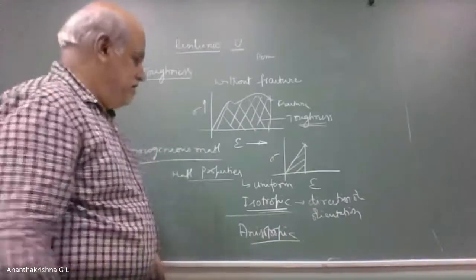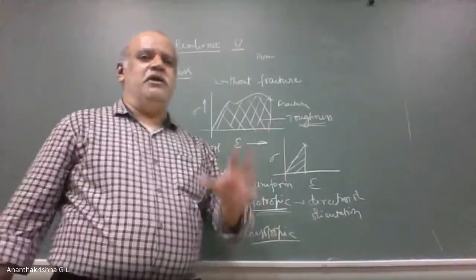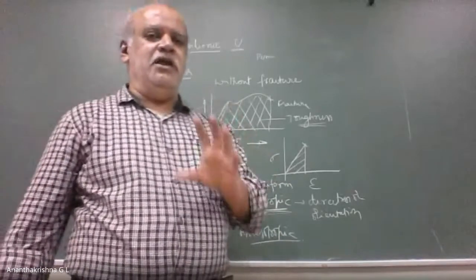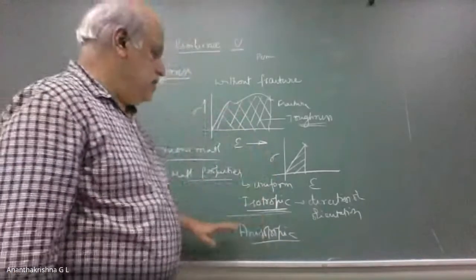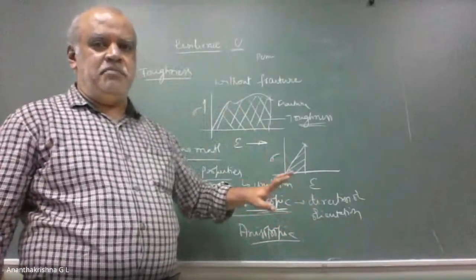Anisotropic material is the one where in any plane you don't have material symmetry, the material property being symmetric in neither of the directions. That is an anisotropic material property.